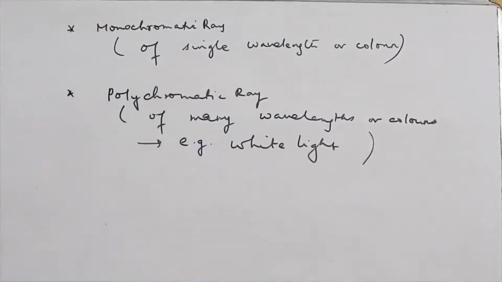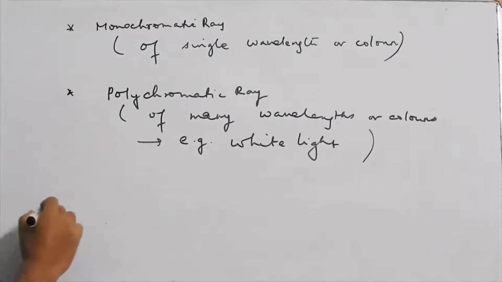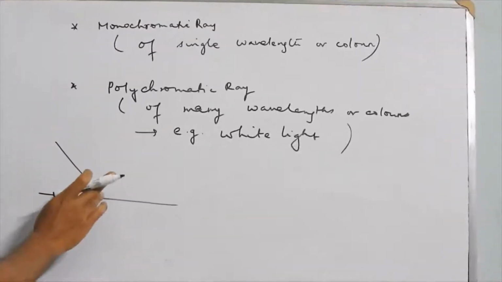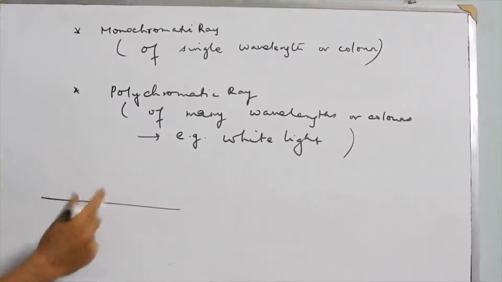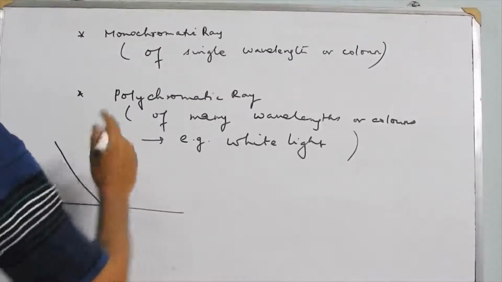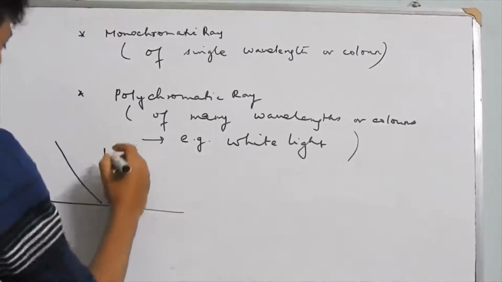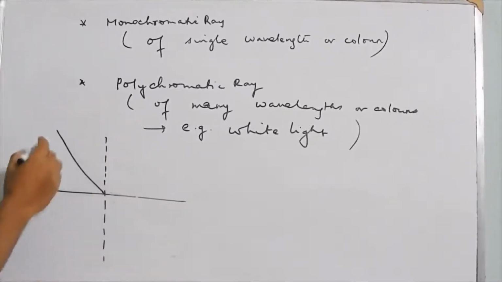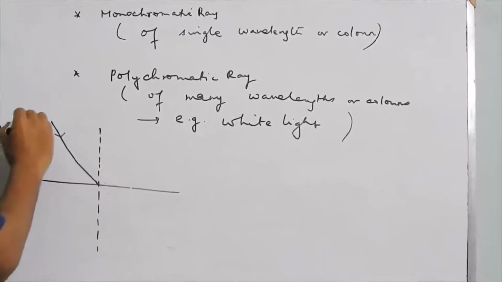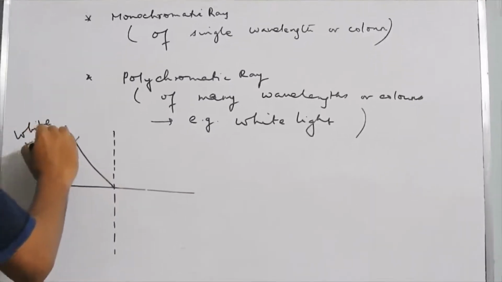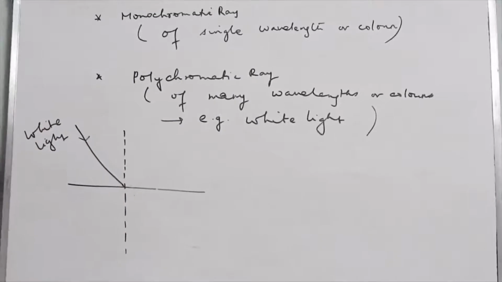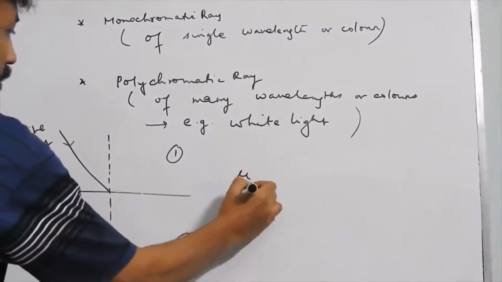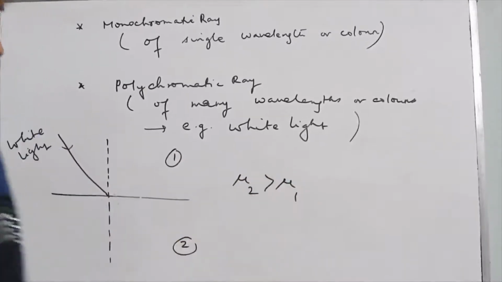Now, if I consider a polychromatic ray, say for example white light, consisting of at least 7 colors that we can visualize. Suppose the ray of light is moving from medium 1 to medium 2 with refractive index of the second medium greater than that of the first medium.